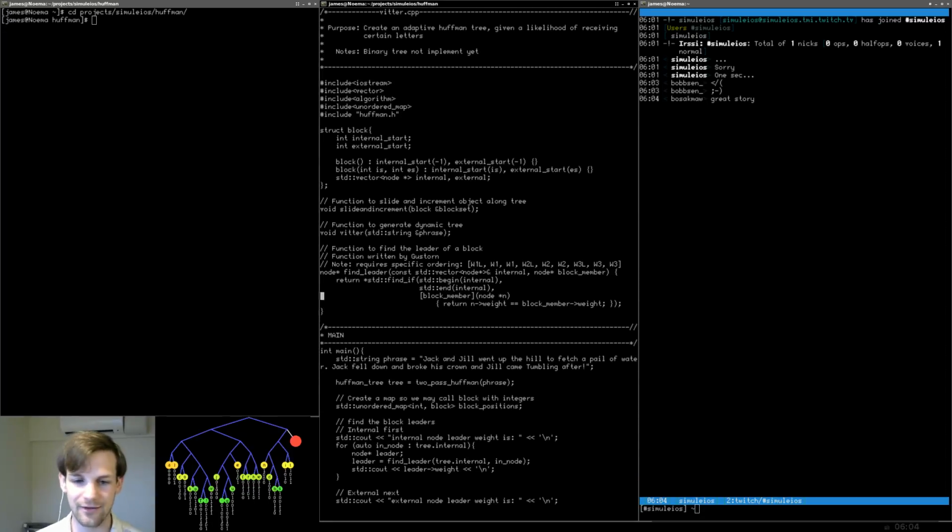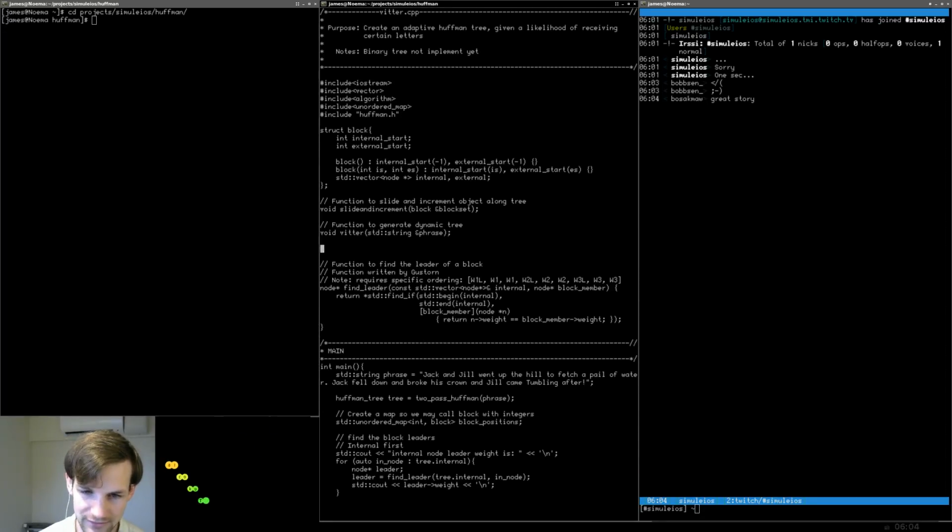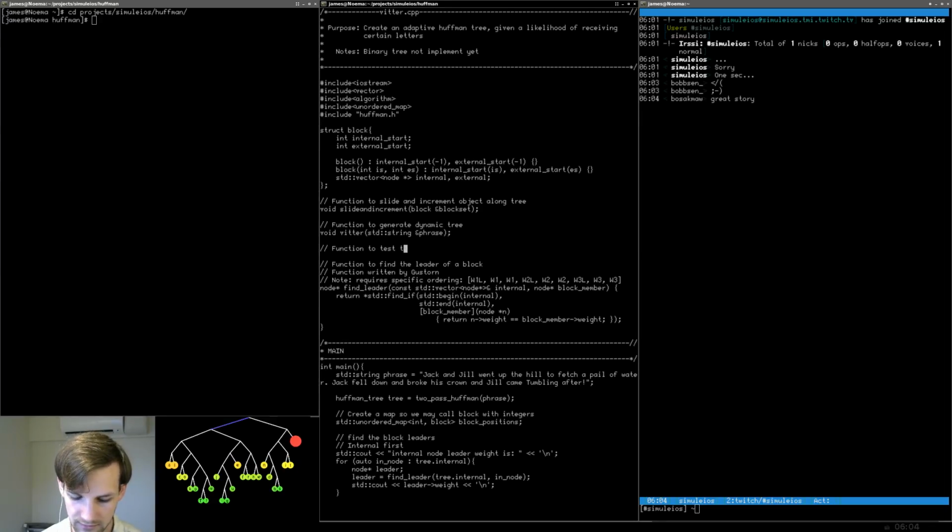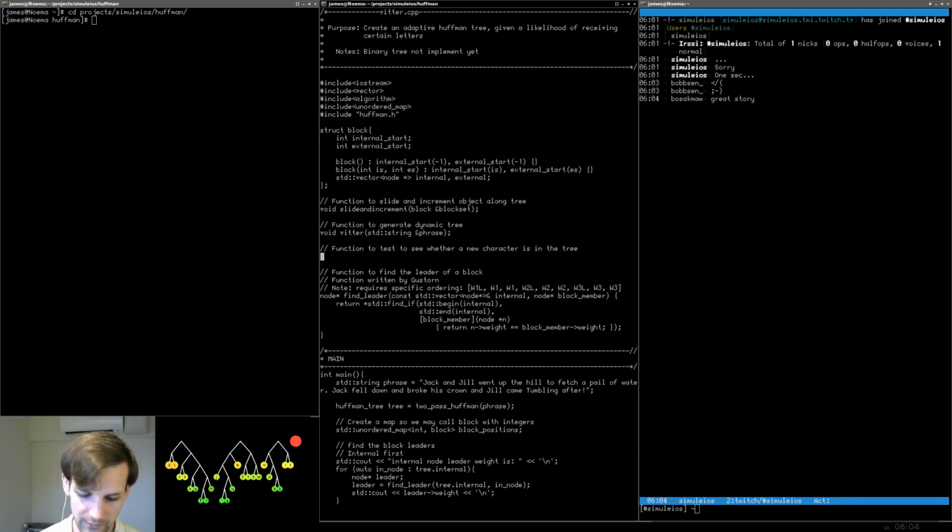Okay, so let's go here and let's create a function to test to see whether a new character is in the tree. Okay, so what do we want? It's going to be a boolean, in tree.